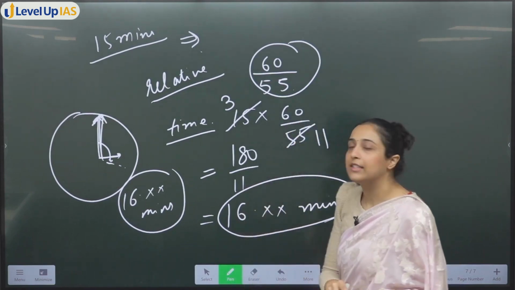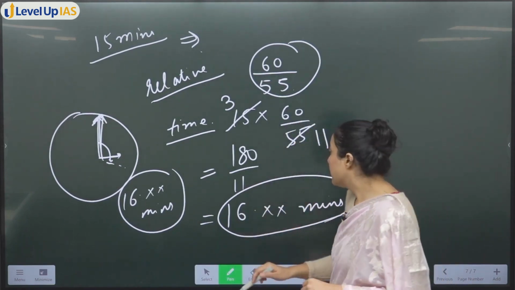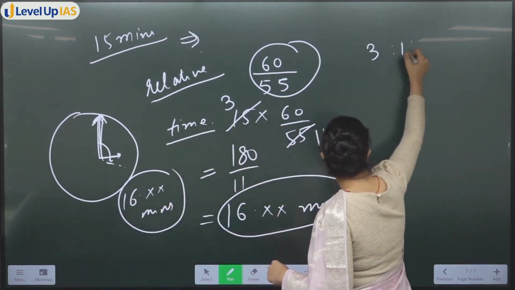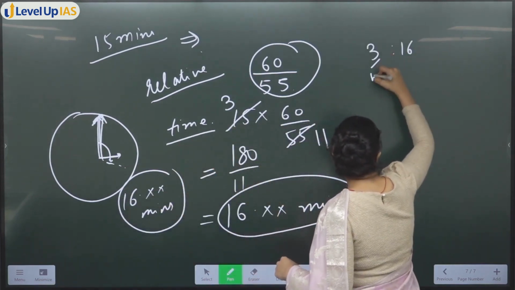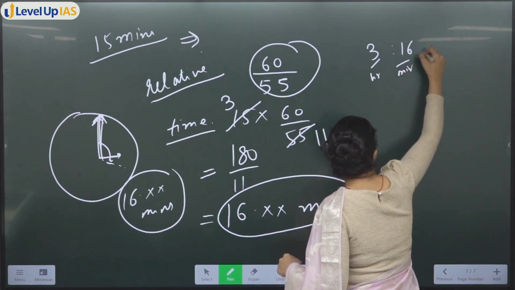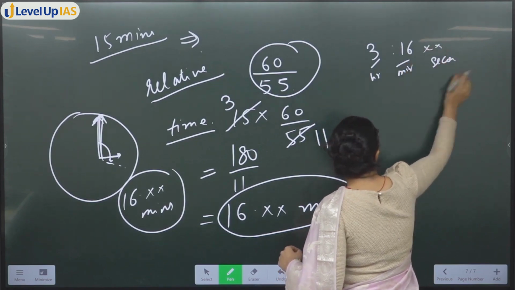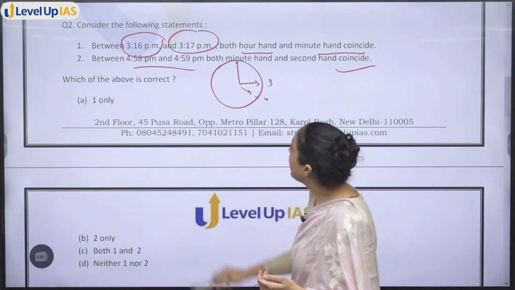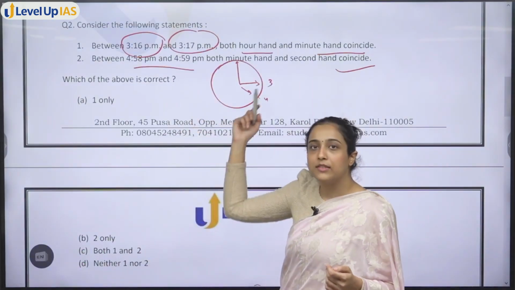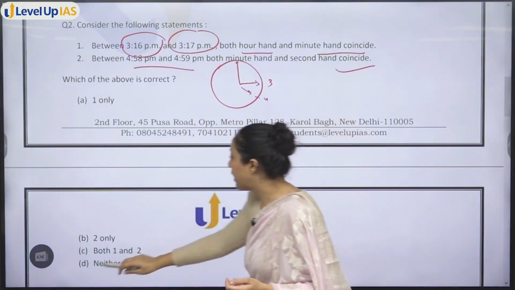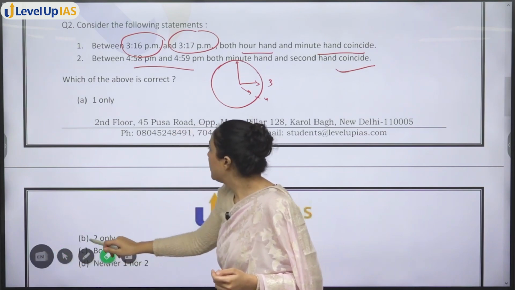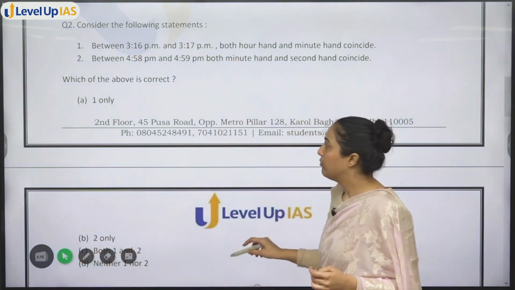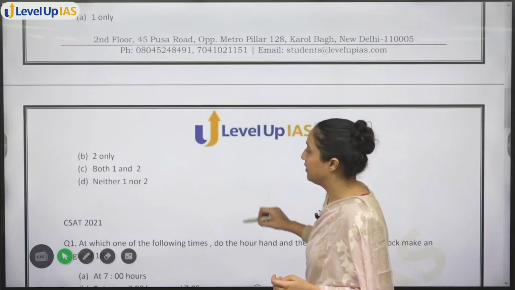So that means at 3 hours 16 minutes something seconds the clock hands will coincide again, that means yes, between 3:16 and 3:17 they will coincide. So options 1 and 2 both are correct, both 1 and 2 will be your answer.